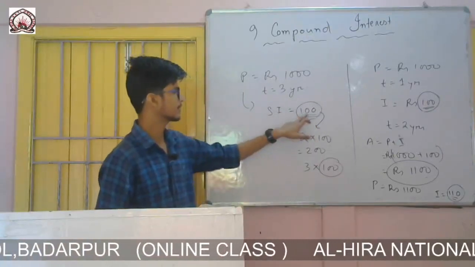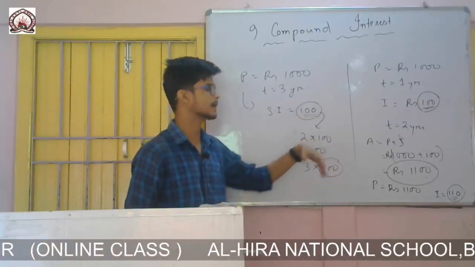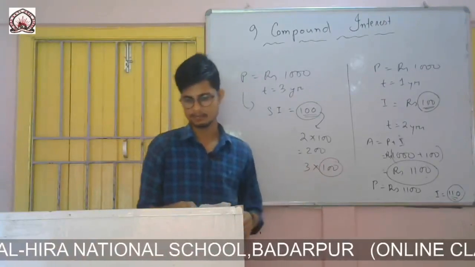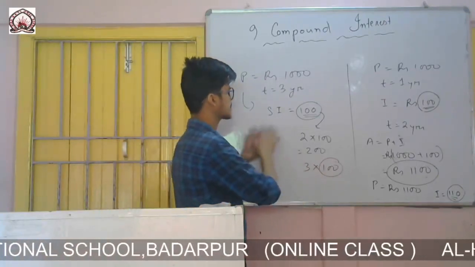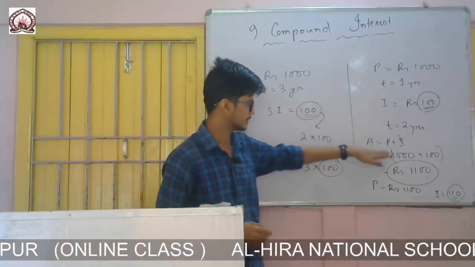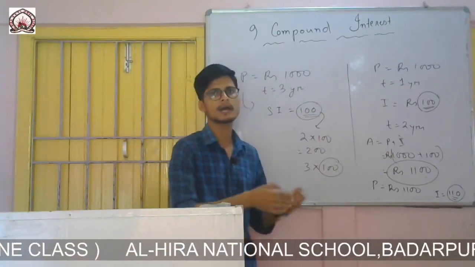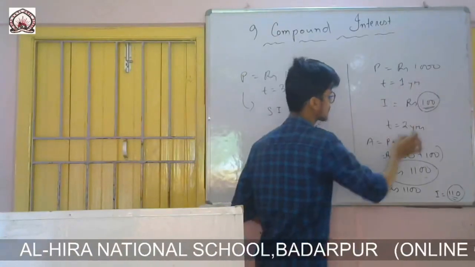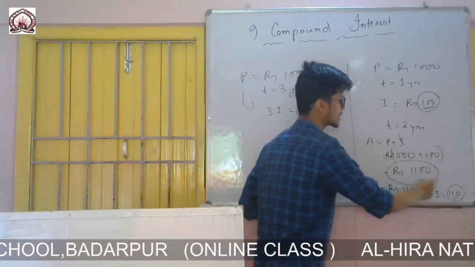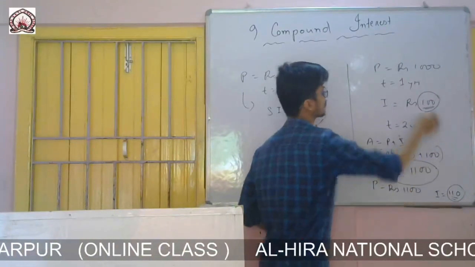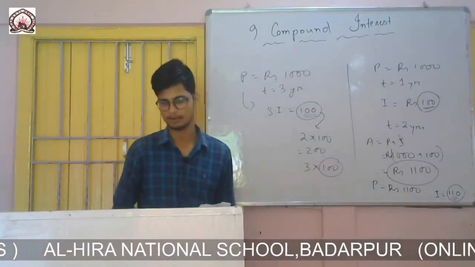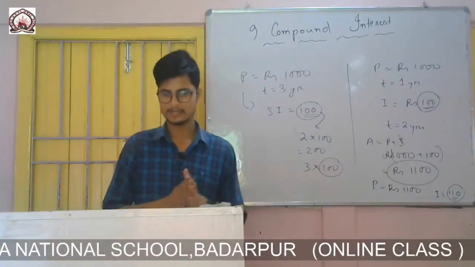In simple interest, if the first year is 100, then the second year it will be double of that, and for the third year it will be triple of that. So simply, in SI we calculate the interest on the principal, but here the interest is calculated on the interest. What we got as interest in the first year will be added to the principal, and to calculate for the next year, I have to calculate the interest on 1100, not on 1000. Okay, so let's begin the chapter.